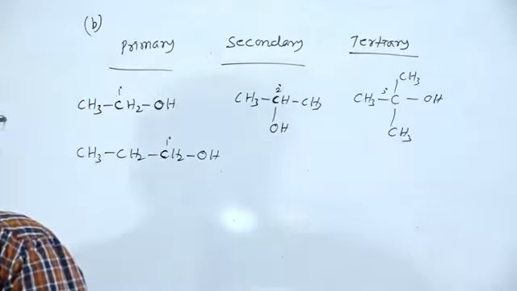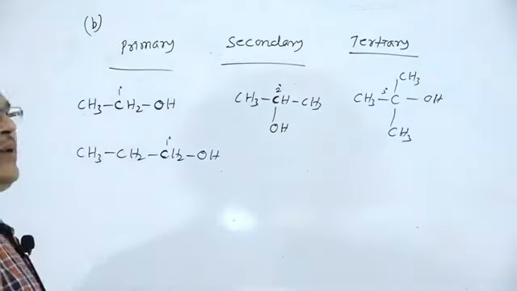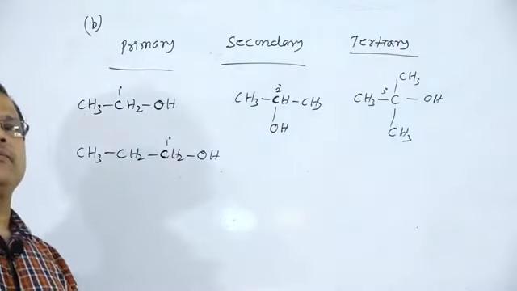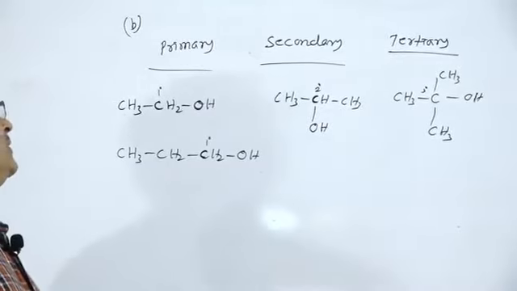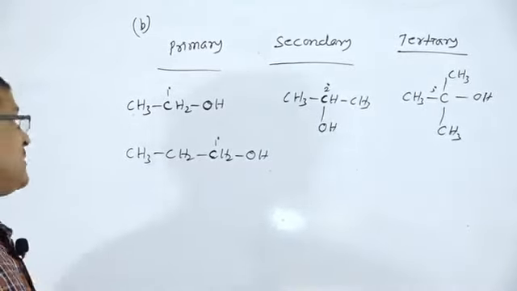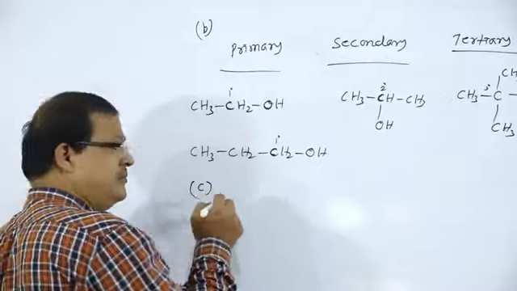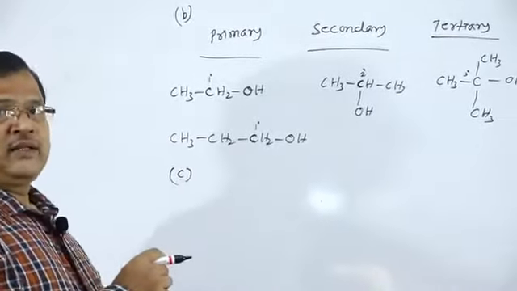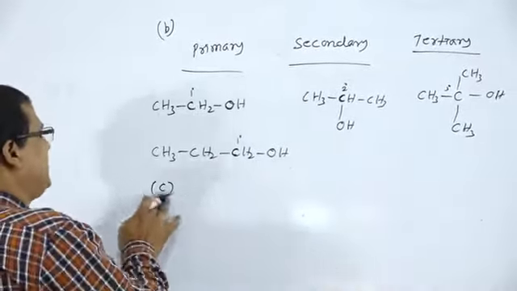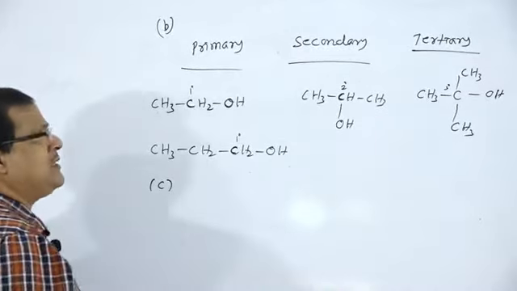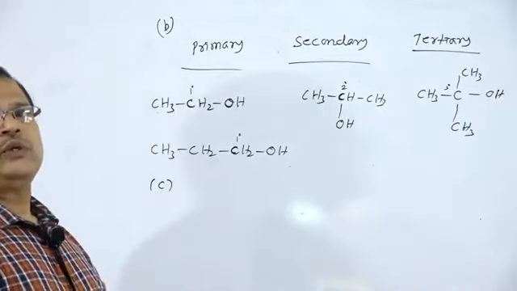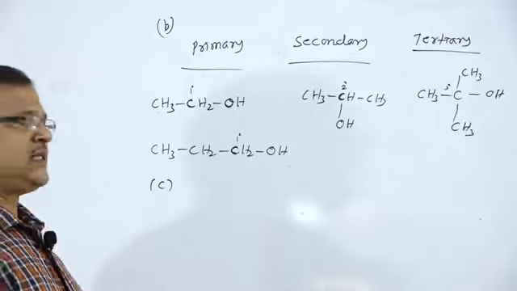So this is the second type of classification, depending upon the degree of the carbon atom to which the OH group is attached. Next we will see the classification depending upon the type of hybridization of the carbon atom to which the OH group is attached.